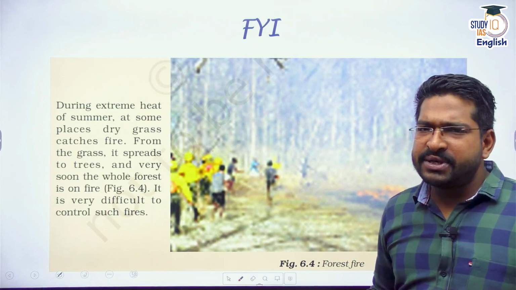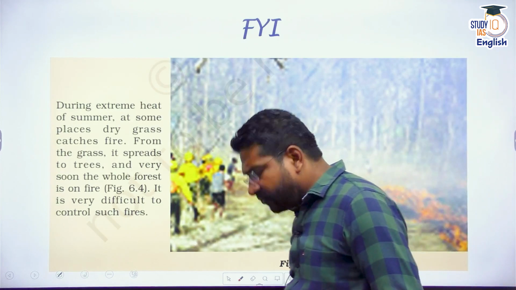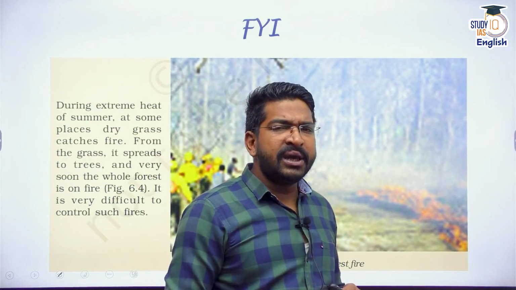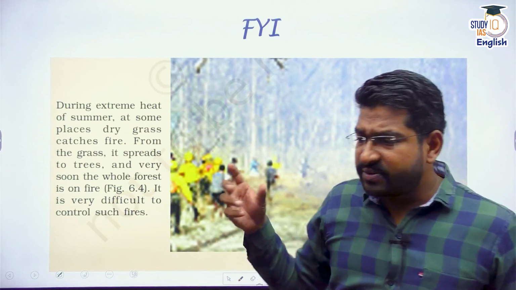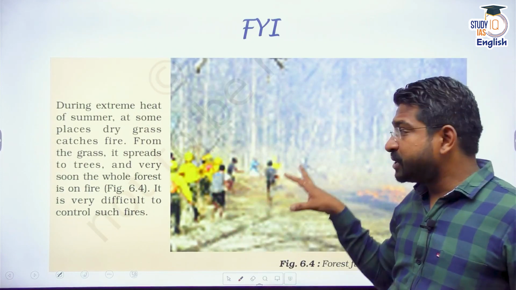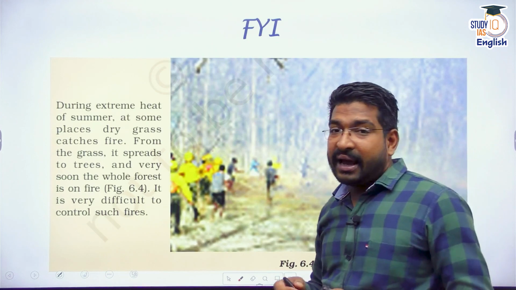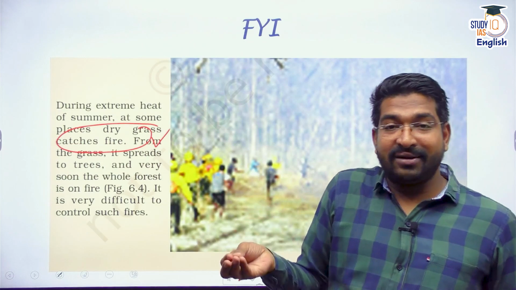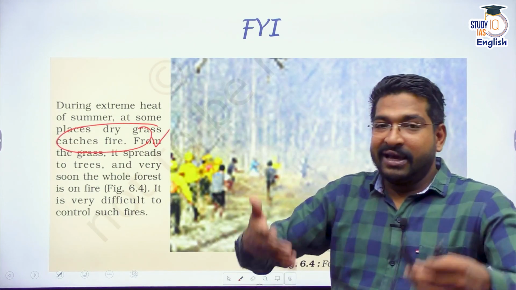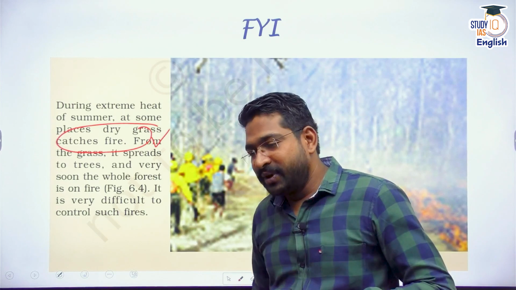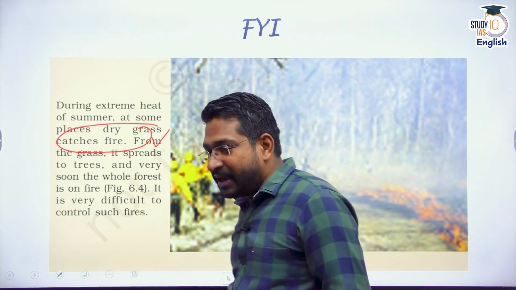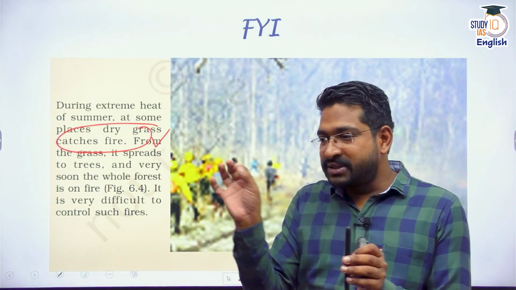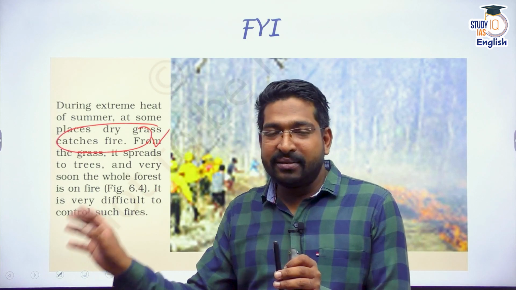during the extreme summer season, when we talk about forest fires. Now the question is, has anybody ignited it? Spontaneous combustion takes place here because of extreme heat; the dry grass sometimes catches fire. Yes, there can be some sort of anthropogenic intervention also. For example, if you're a tourist who has gone into a jungle or a forest on an excursion, and you are using a matchstick that still has some amount of fire, that can lead to a forest fire.